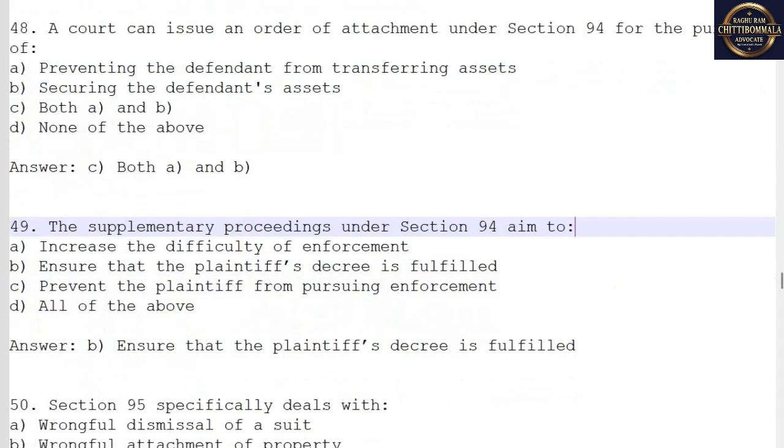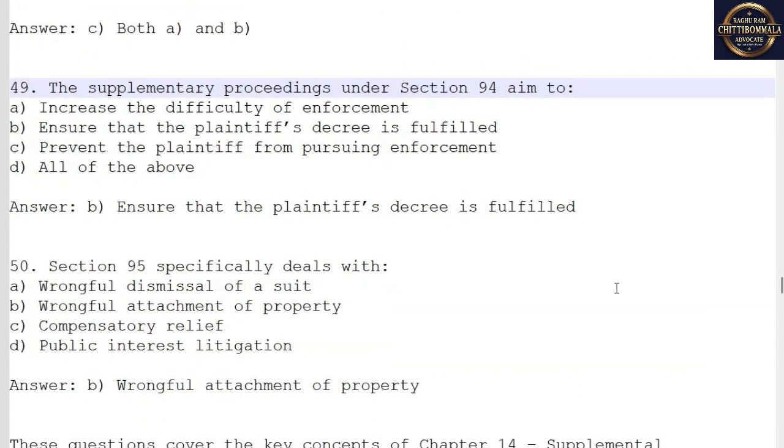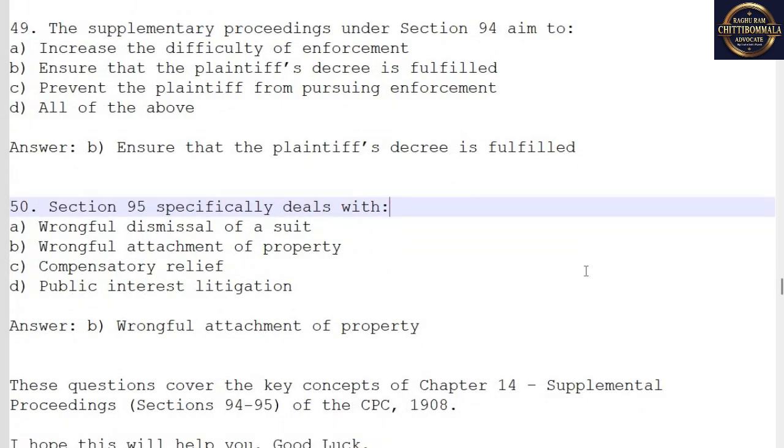49. The supplementary proceedings under Section 94 aim to... Answer: B. Ensure that the plaintiff's decree is fulfilled. 50. Section 95 specifically deals with... Answer: B. Wrongful attachment of property.